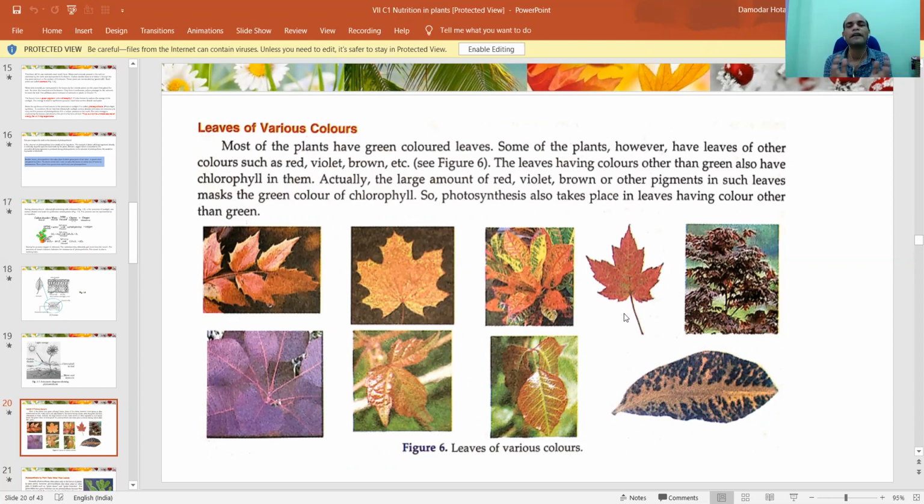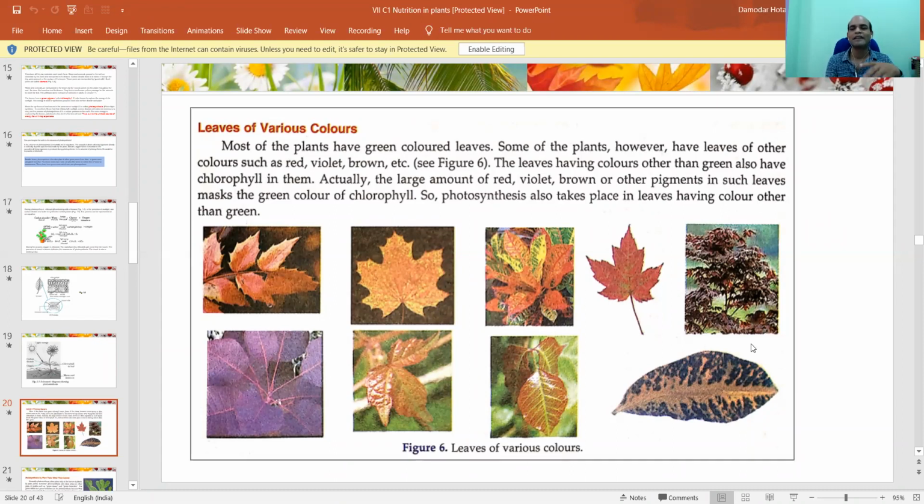Because we have different types of plants there, with different types of flowers and different types of leaves. Some plants have leaves red in color, sometimes mixed colors like this. Some plants are green. Sometimes leaves are red, sometimes violet, sometimes brown. These are called pigments.